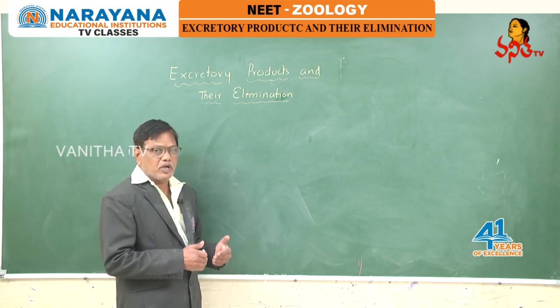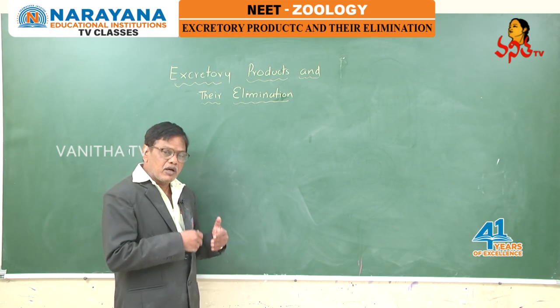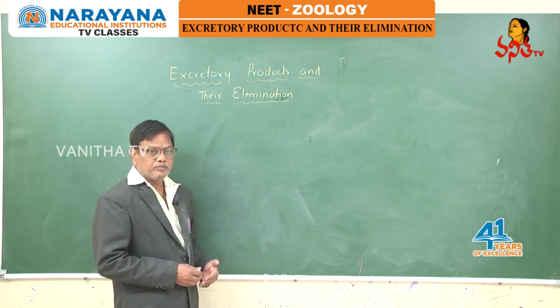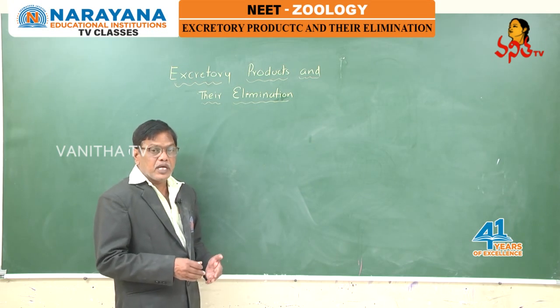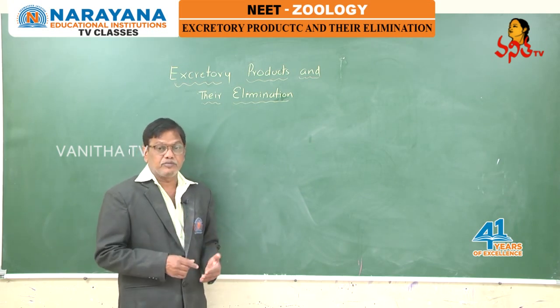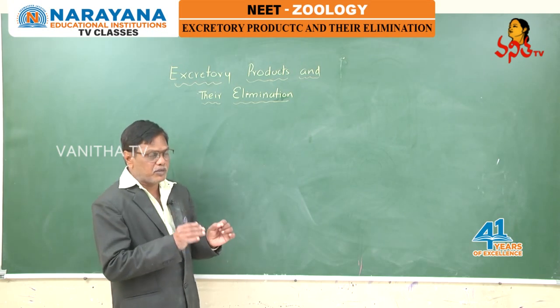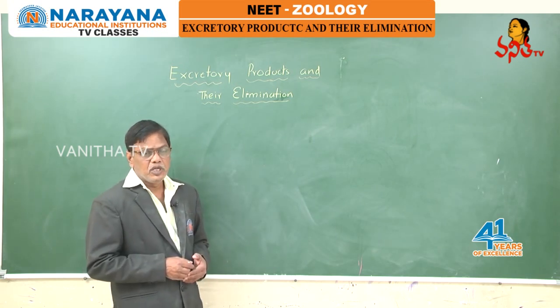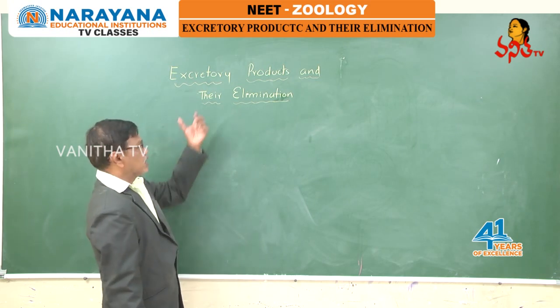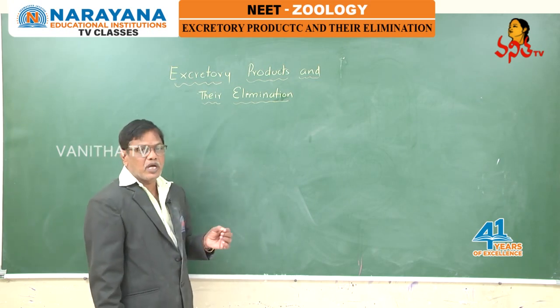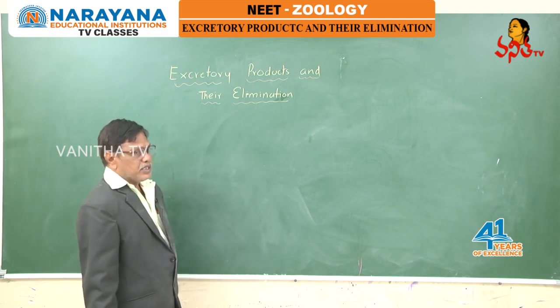The majority of toxic products are detoxified in the liver, but some are not detoxified. They have to be eliminated from the body. The process of elimination of nitrogenous waste from the body is called excretion. That is called what? Excretion.